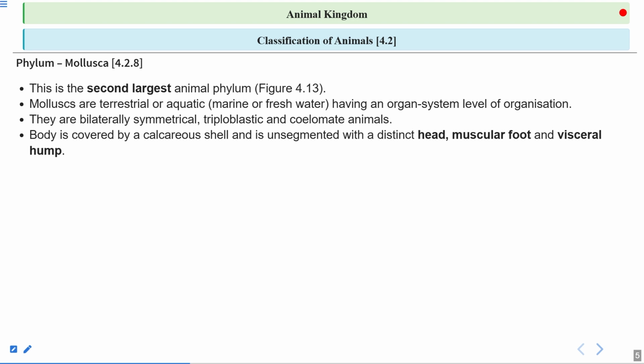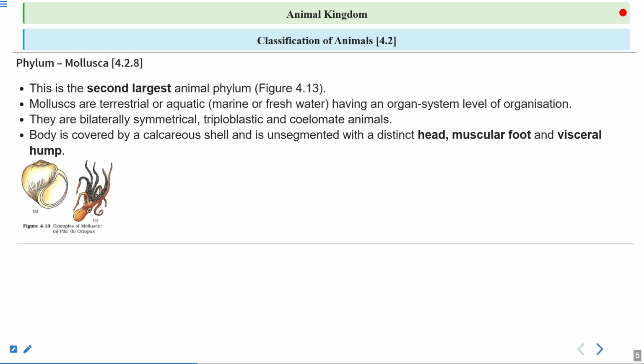The body is not segmented, as we have seen in the case of arthropods or annelida. But you can divide the organism into a distinct head, muscular foot, and the visceral hump. So these three parts you can see in Mollusca: the head region, the muscular foot region, and the visceral hump.